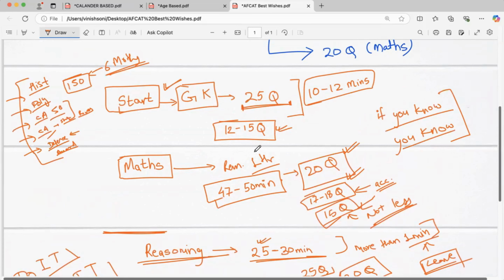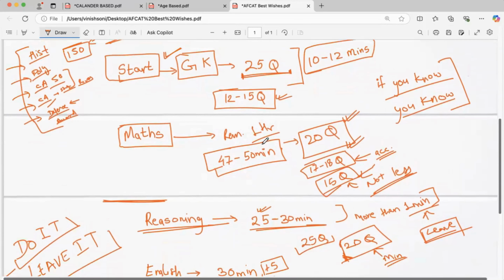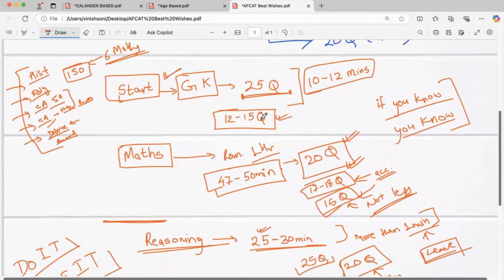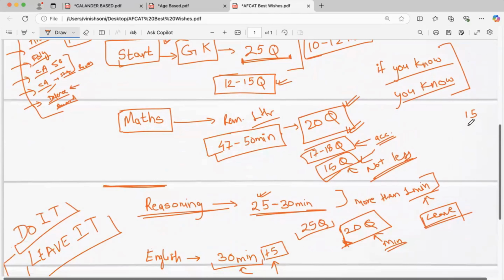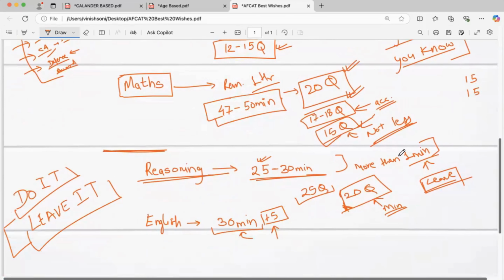At least by this approach, see what we have discussed right now. 15 questions from general awareness. Let's say you are not doing 17 or 18, you are just doing 15 questions of maths also. You are doing 20 questions from reasoning. I'm calculating all the minimum things. And from English also, you are doing 20 questions.